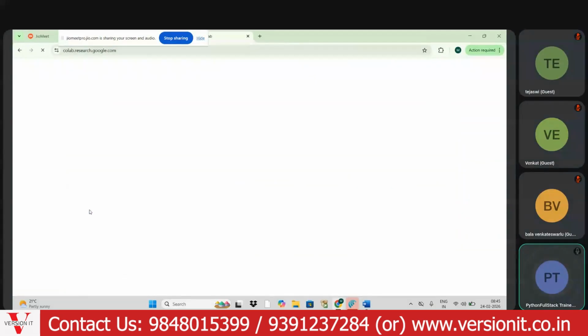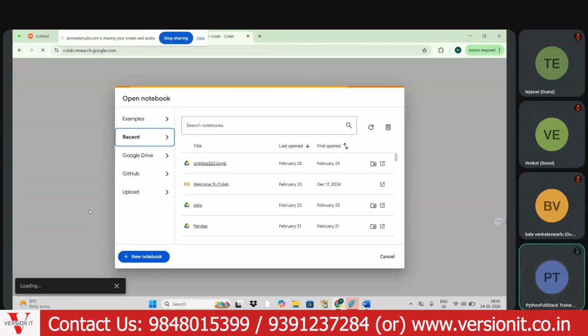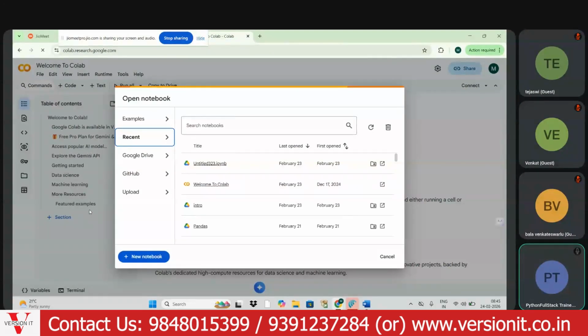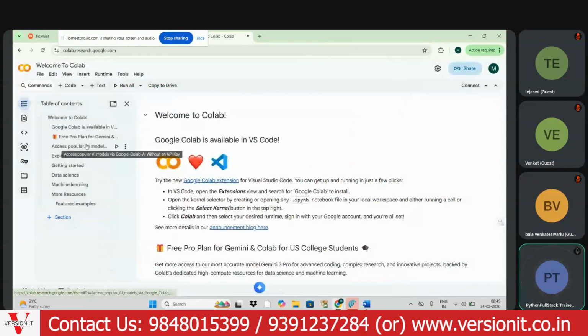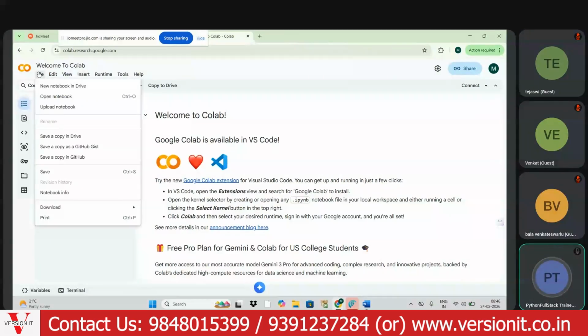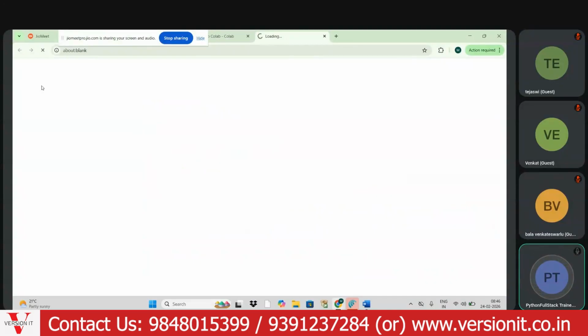Here, after clicking on Colab, on the left side it is displaying the file. Just click on the file, then new notebook in Drive.